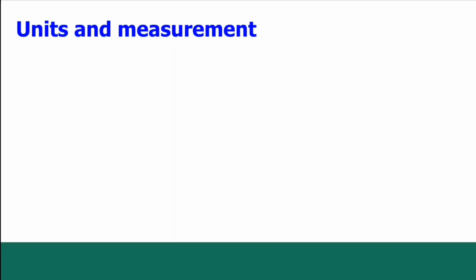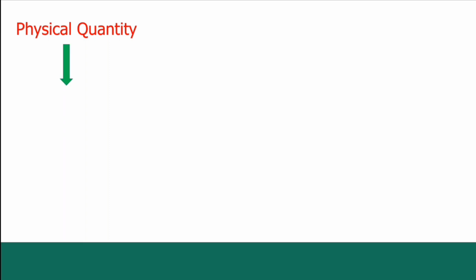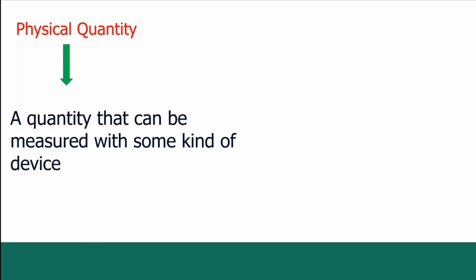In this video, we're going to discuss units and measurement. Let's talk about what a physical quantity is, because we're going to be measuring a lot of these in physical science. We're going to be discussing a lot of these generally in physics as well and chemistry. Well, a physical quantity is a quantity that can be measured with some kind of device and has a unit. So it's something basically that is measurable. A good example is mass. What would you use to measure mass?